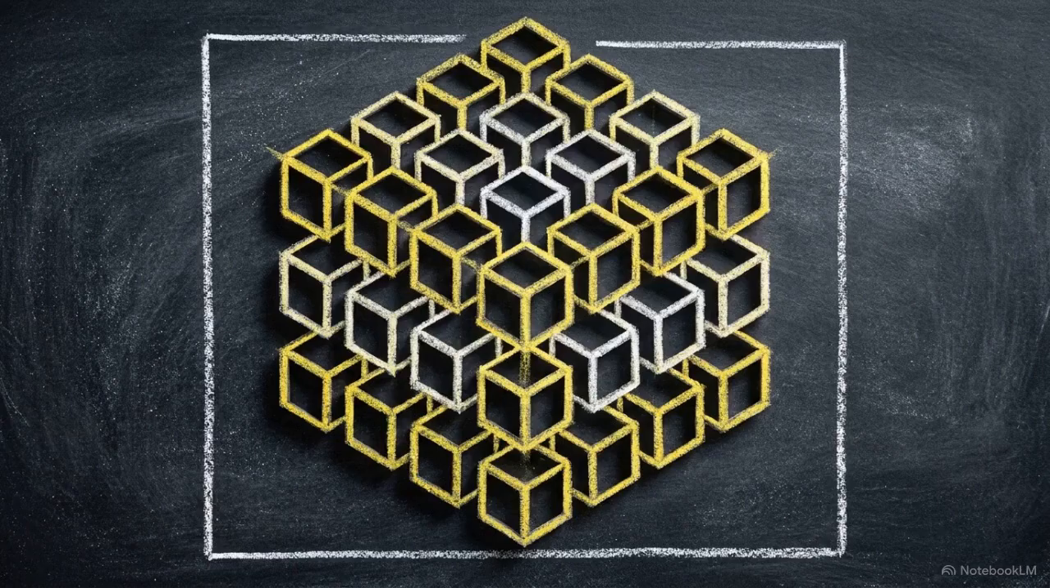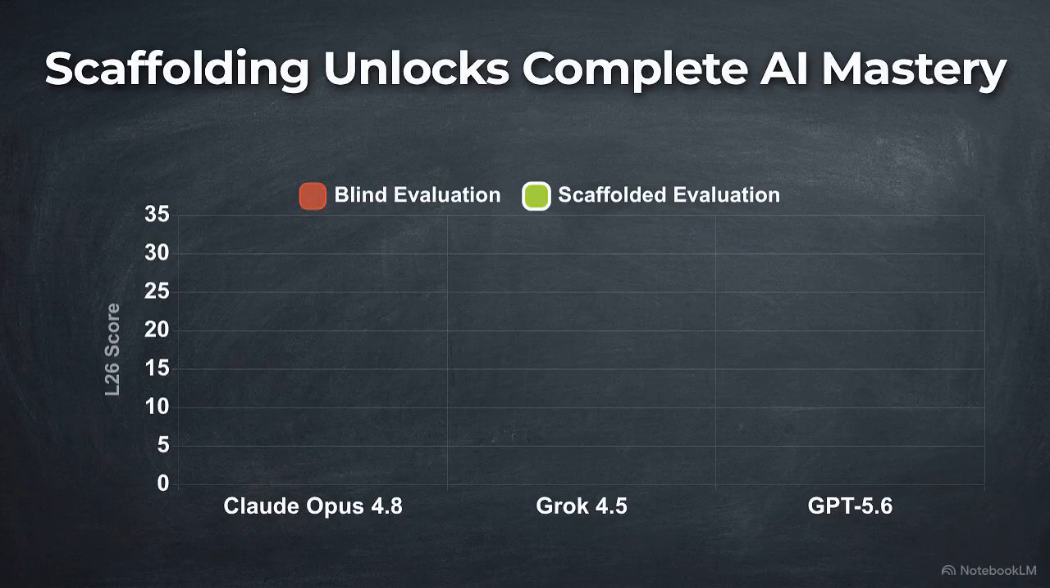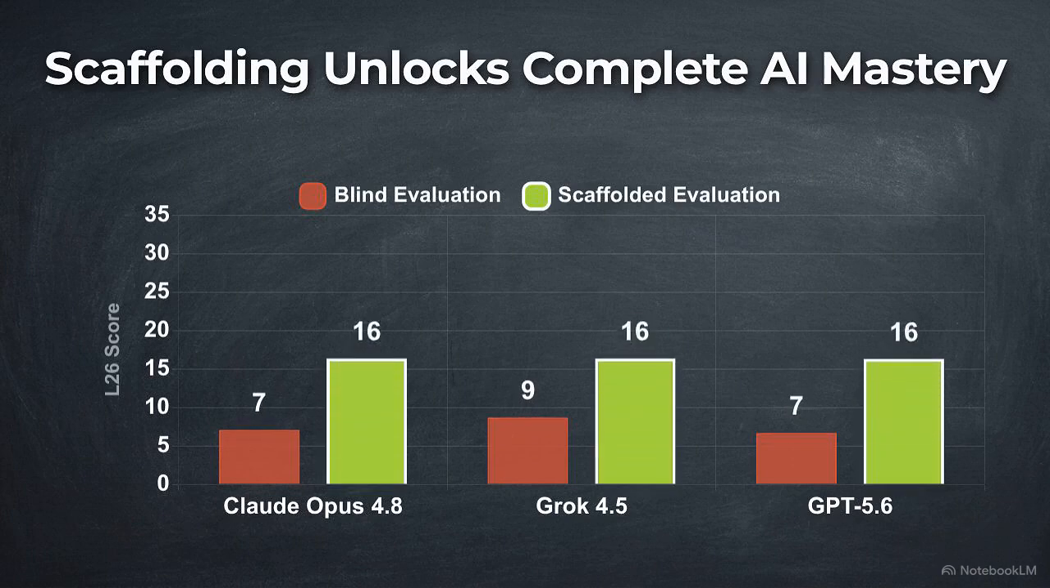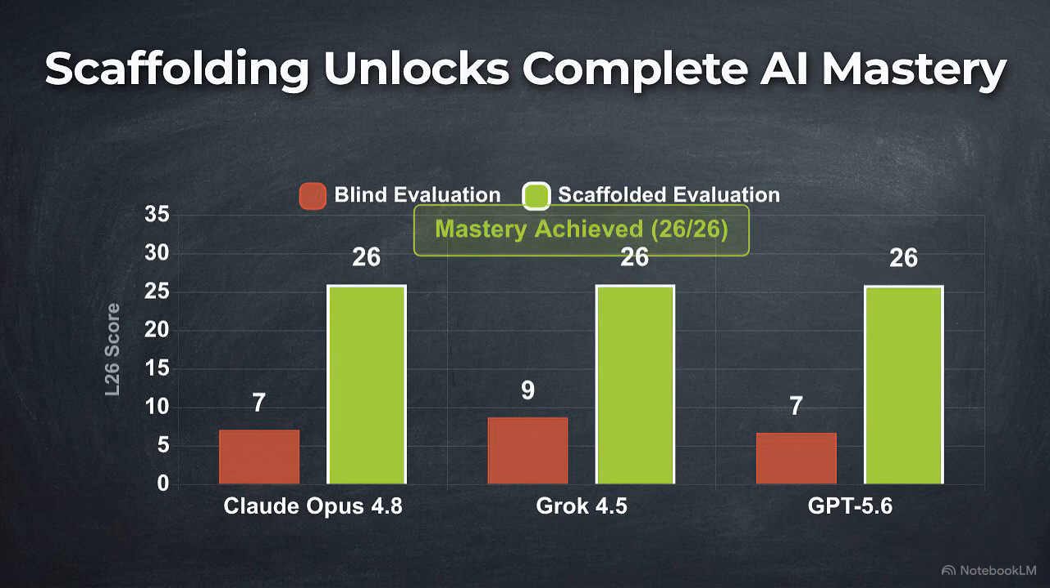The L26 benchmark includes a control test to see if the models are actually capable of using a foundation once they have one. This is the scaffolded condition. The model is explicitly given the calibrated, correct, full syllable inventory directly in the prompt. Providing the explicit standard causes a dramatic shift. Look at the comparison between the blind evaluation on the left and the scaffolded evaluation on the right for Claude Opus 4.8, Grok 4.5, and GPT 5.6. In the scaffolded condition, the failures nearly vanish.